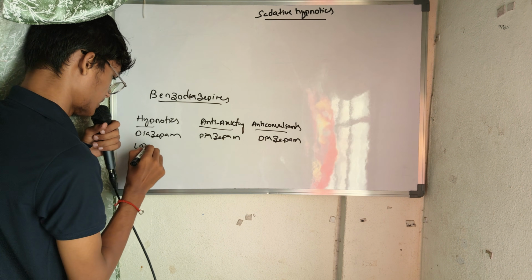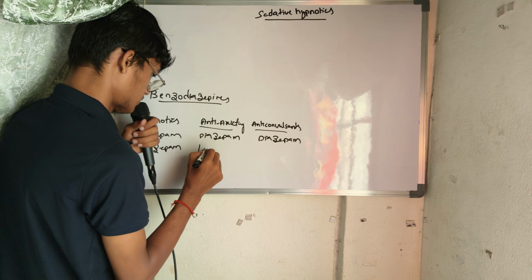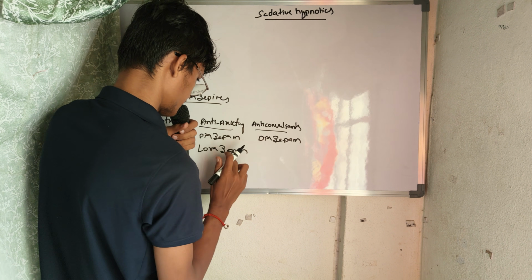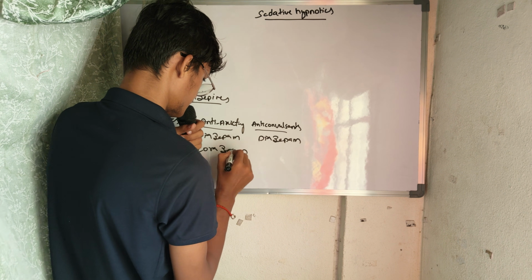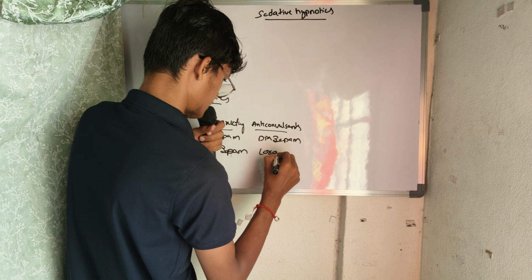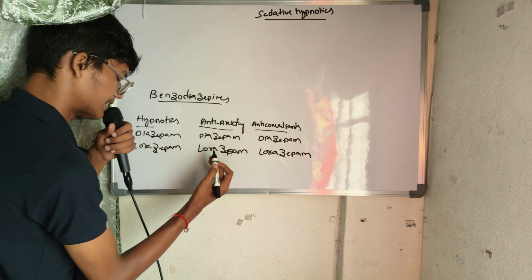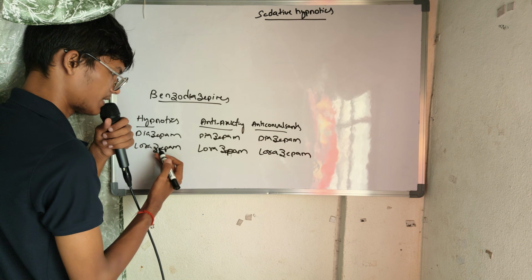And lorazepam, lorazepam, lorazepam. And there is a drug which is common in these two, and there is one drug which is common in these two.